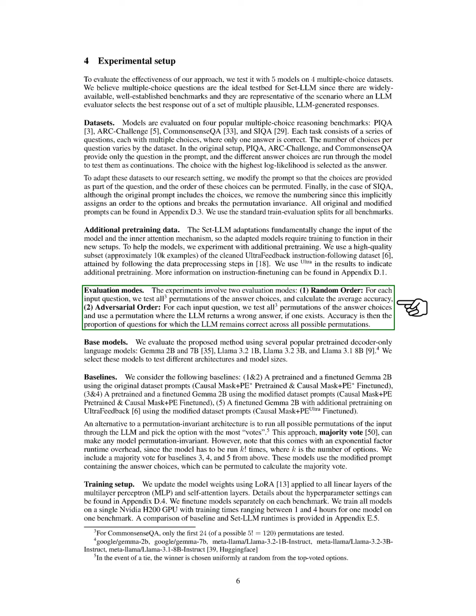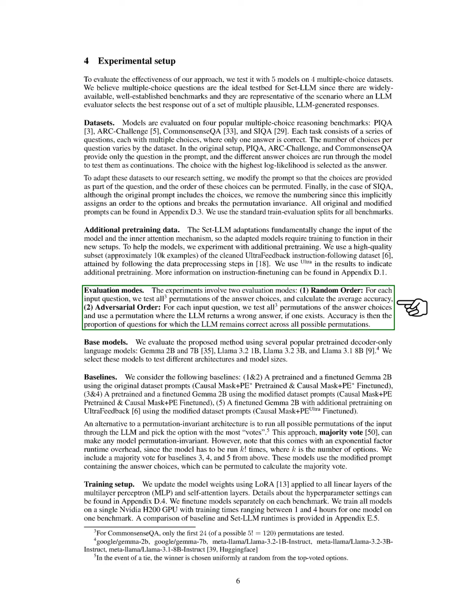Our experiments involve 2 evaluation modes. 1. Random order, where we test all permutations of answer choices for each question and calculate the average accuracy, and 2. Adversarial order, where we also test all permutations but focus on those that lead to a wrong answer from the LLM, if such a permutation exists. Accuracy is measured by the proportion of questions for which the LLM remains correct across all permutations.